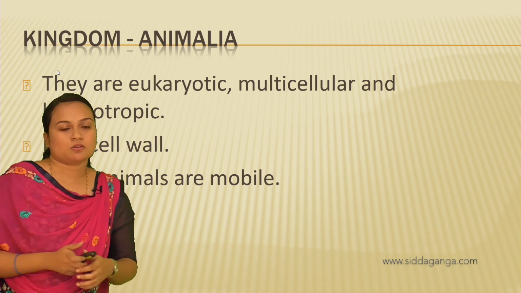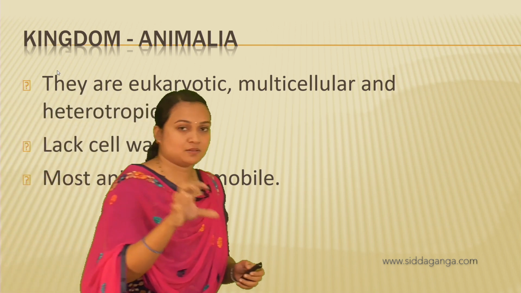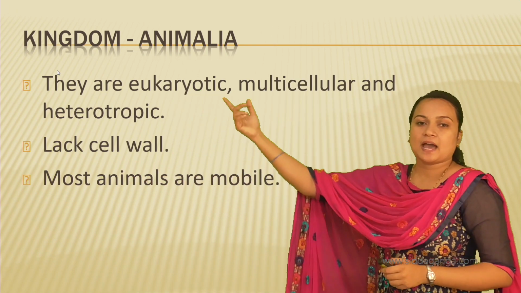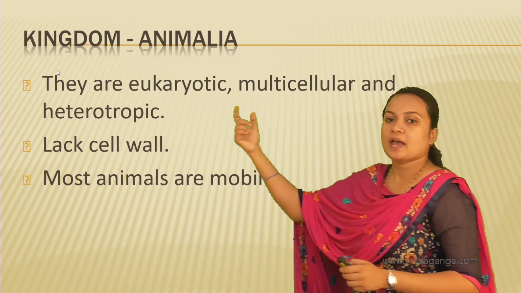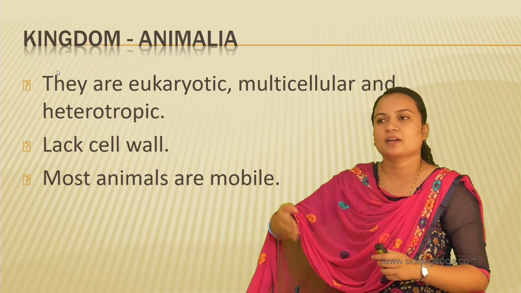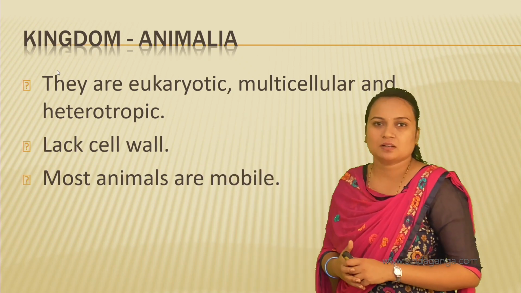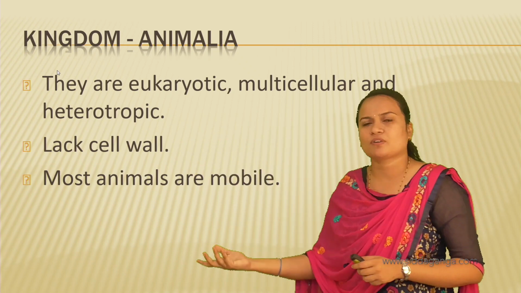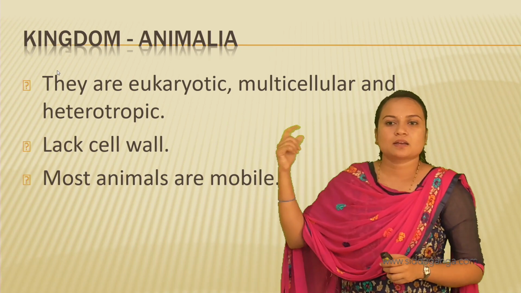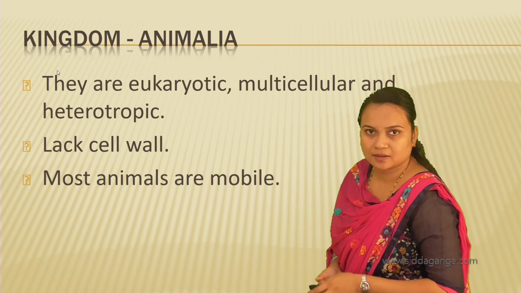Okay, eukaryotic, as of course it is the very basic character, that animals are eukaryotes. And multicellular. From the fungi onwards, the organisms will be multicellular, whether they are plants, animals or fungi, all are multicellular. So, multicellular and heterotrophic.